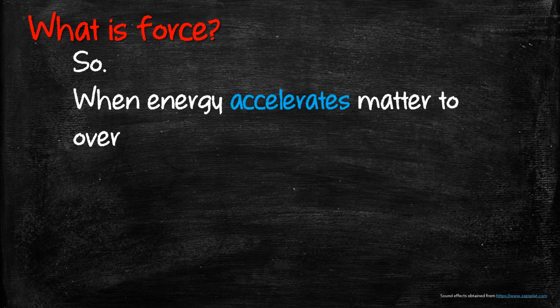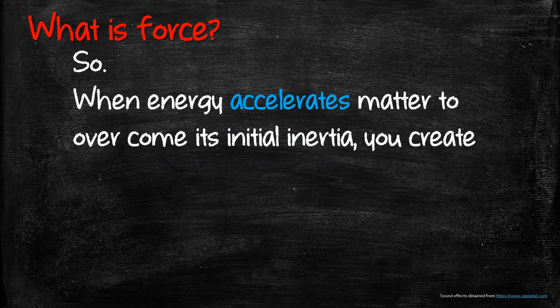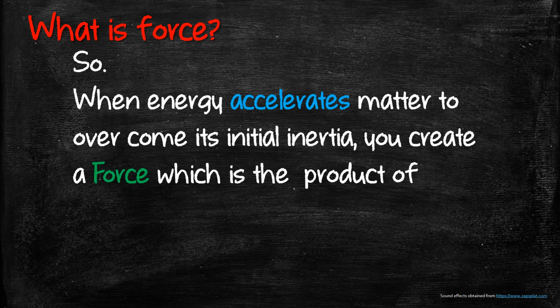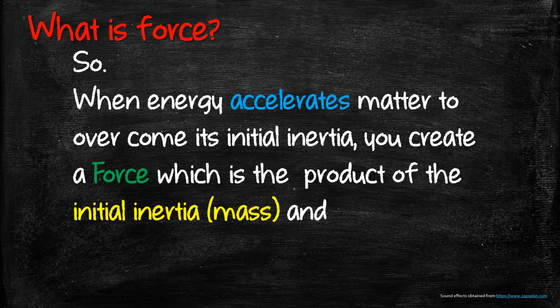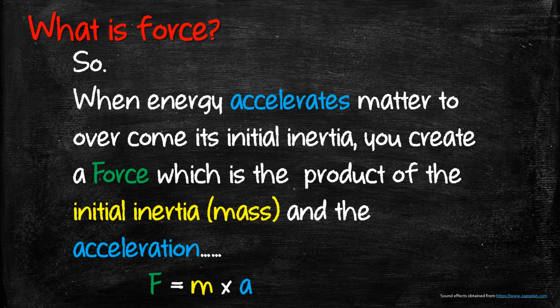So, when energy accelerates matter to overcome its initial inertia, you create a force which is the product of the initial inertia, which we call mass, and the acceleration, or simply force equals mass times acceleration.